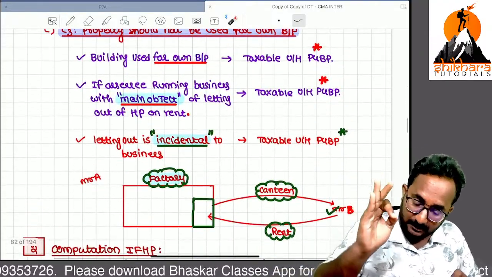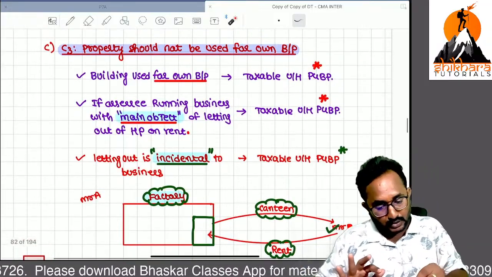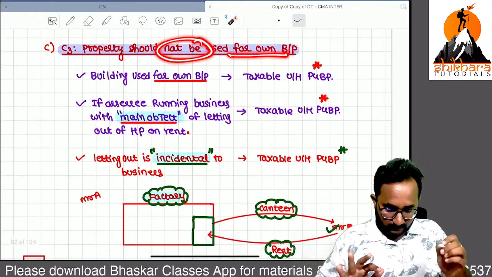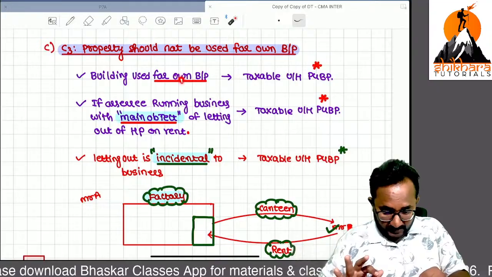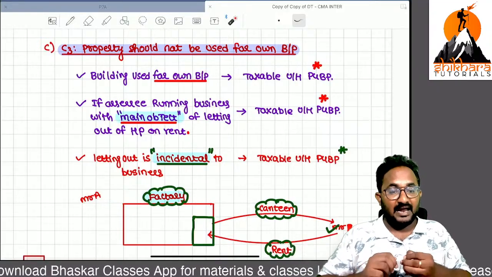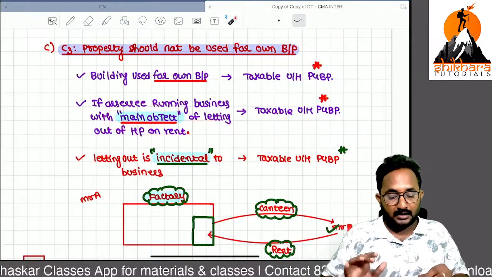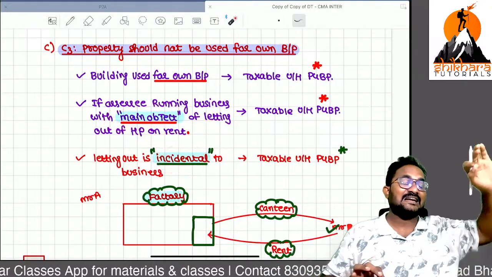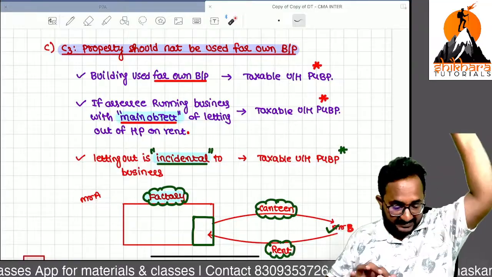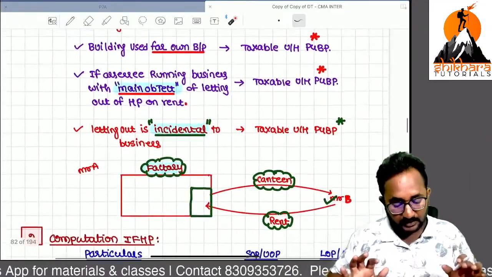Remember, you should not use it for your business or profession. If you are using it for own business or profession, or if your main objective itself is to get the rental income, or if you are giving it on let out incidental or helpful to your business also, it is PCBP only.